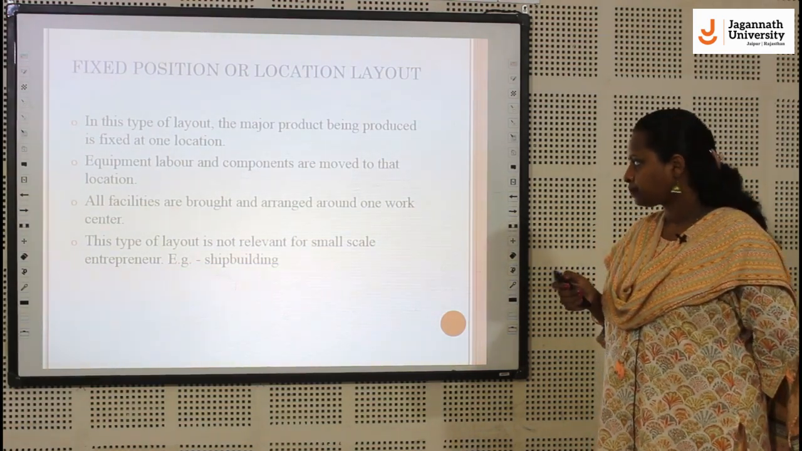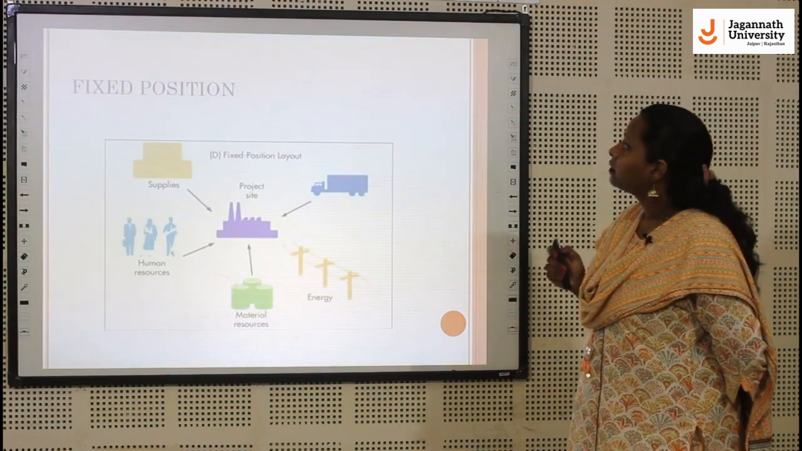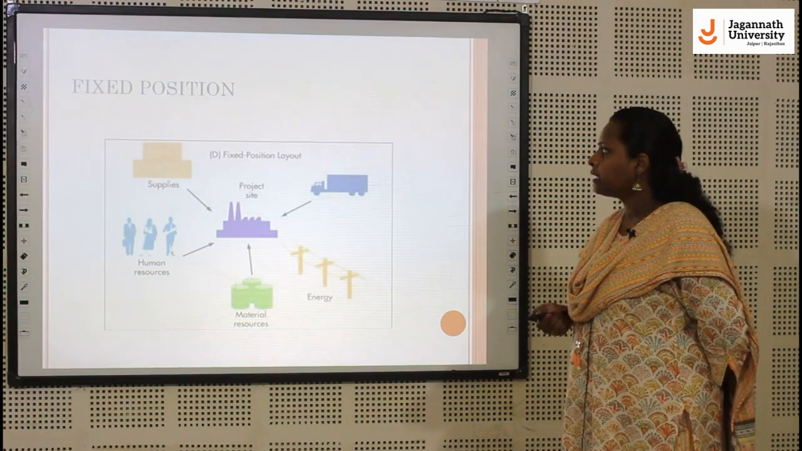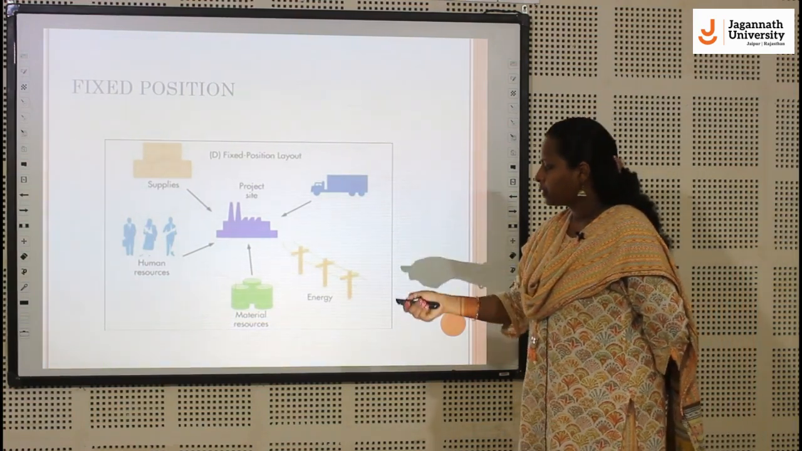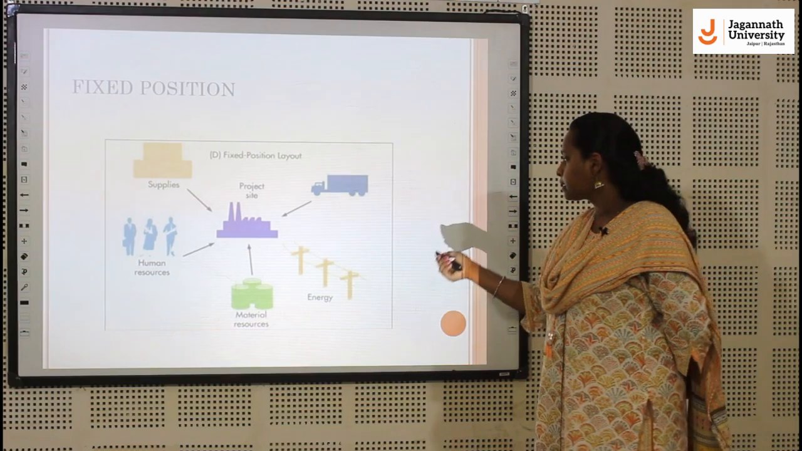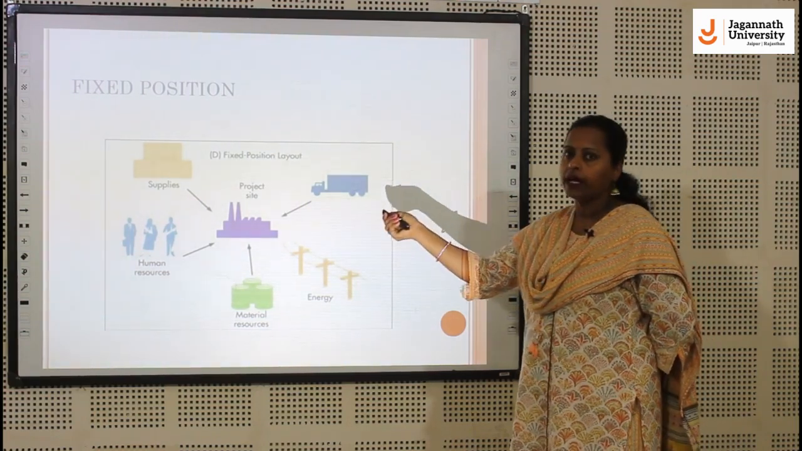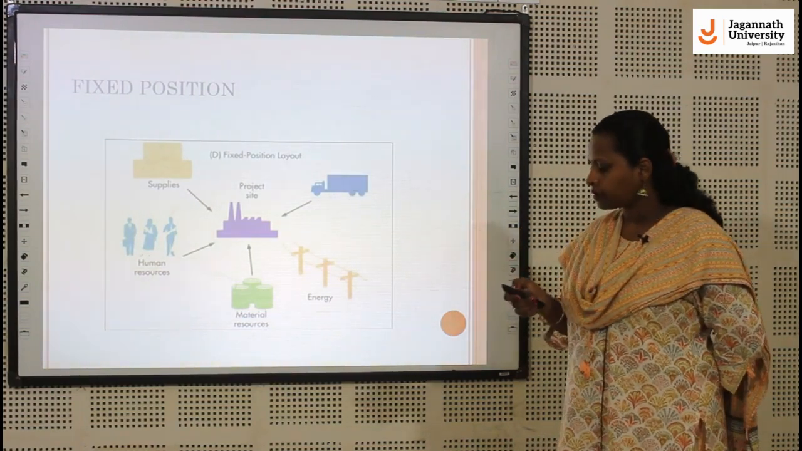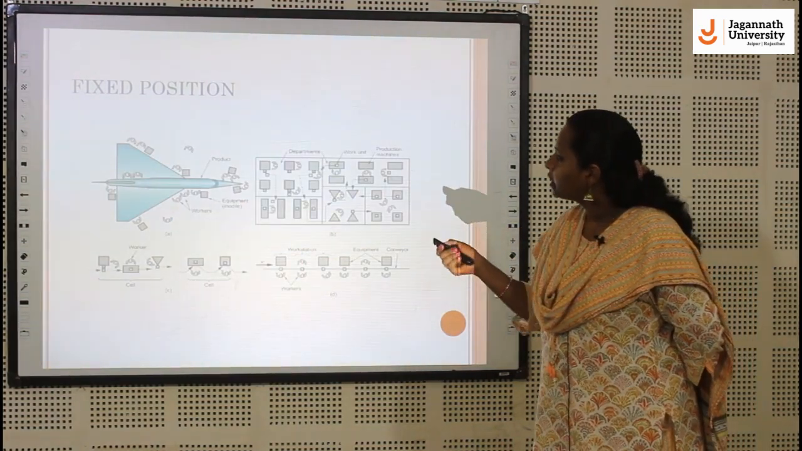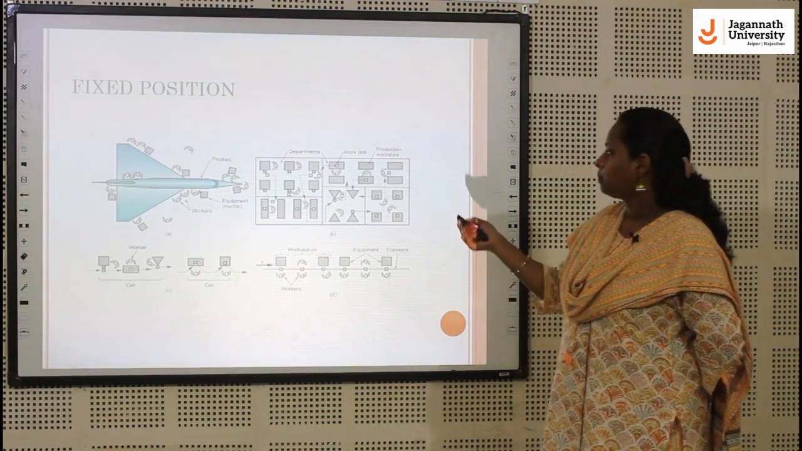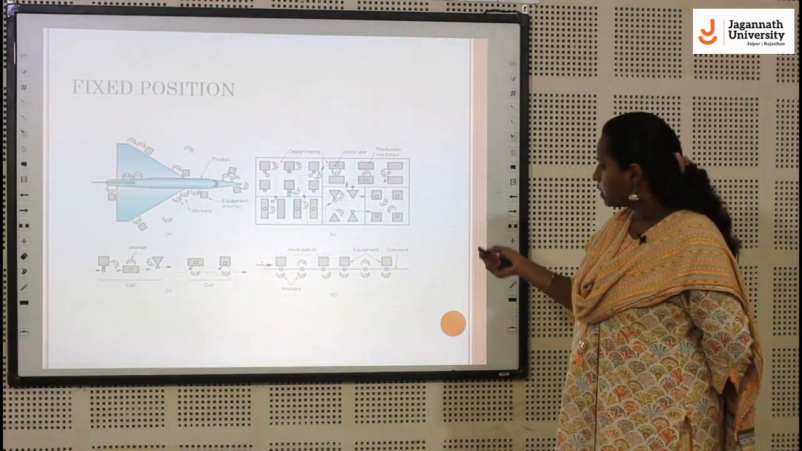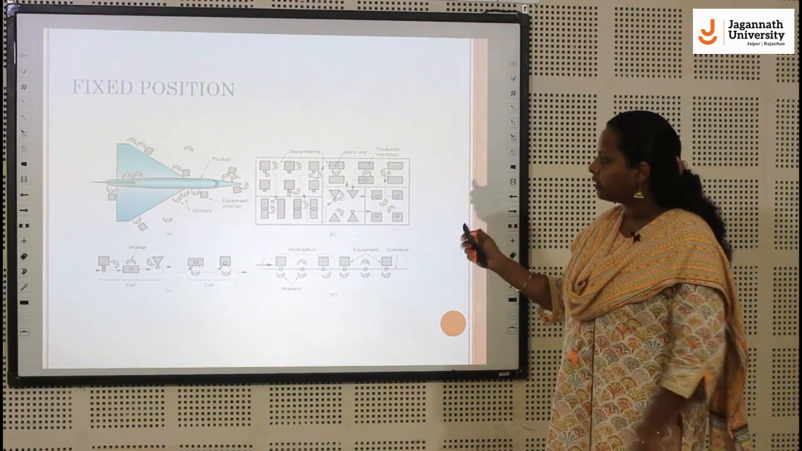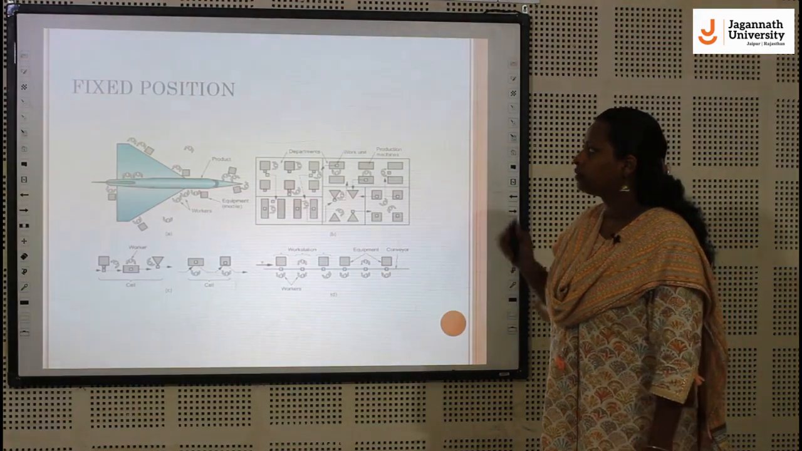For example, shipbuilding. So this is an example of fixed position layout. So you can see that all the suppliers, human resources, material resources, energies and the required resources are going to that particular site, or project site. You can see the assembly of aircraft. The workstation will always be nearby that area, and finally they will assemble all the parts into that product.